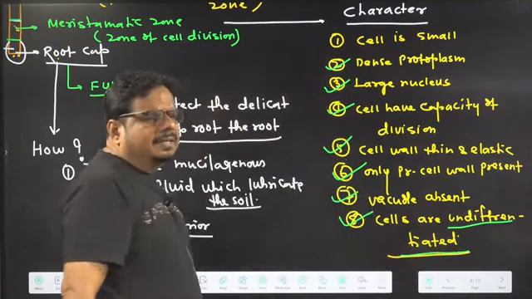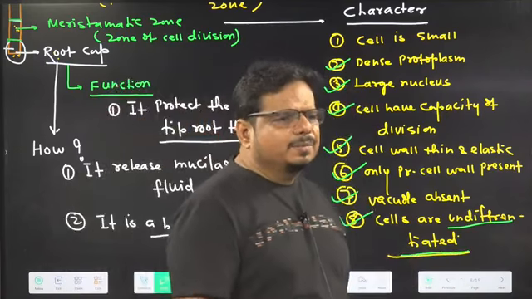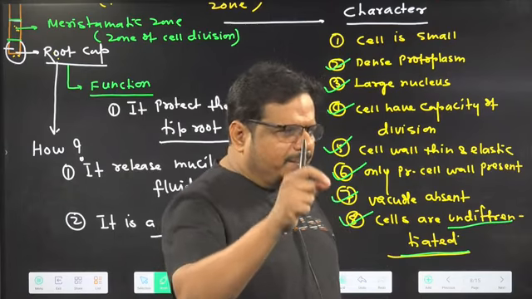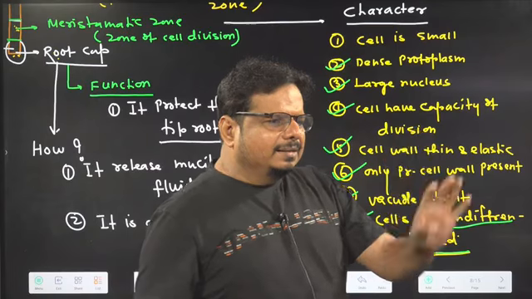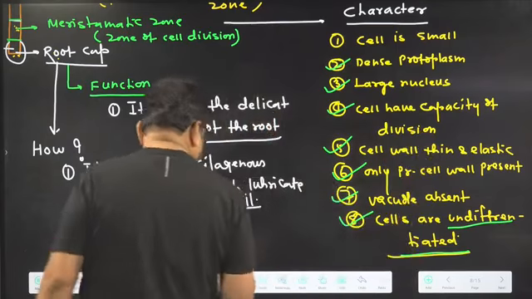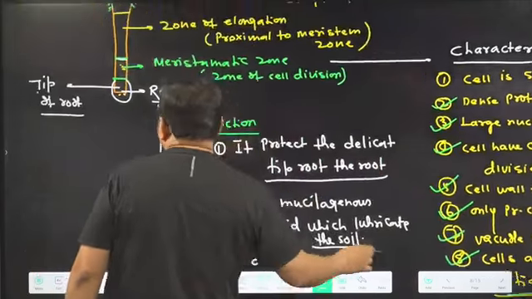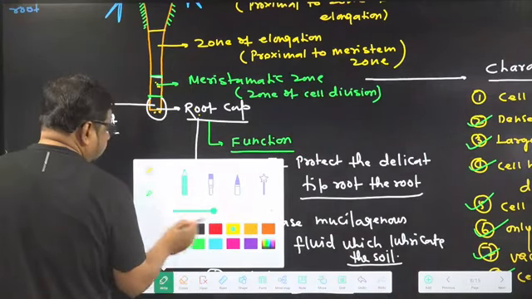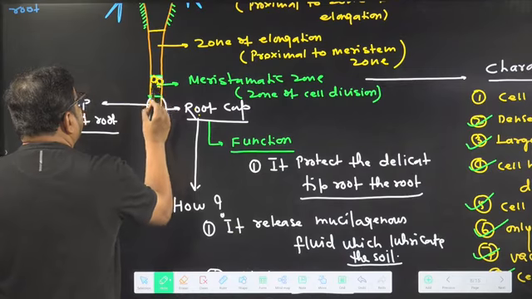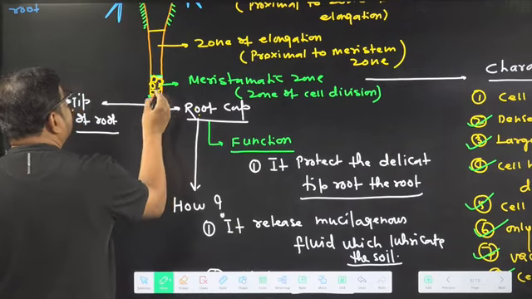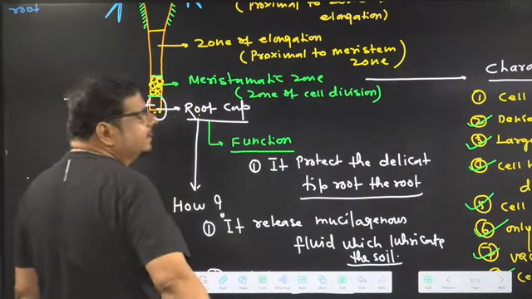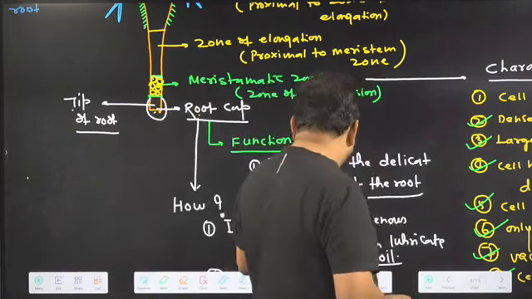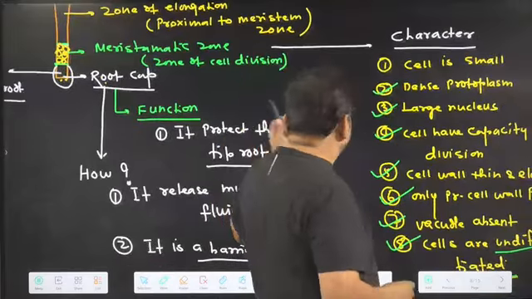Undifferentiated means cells do not have a special structure and a special function. Suppose this is a zone of meristem and I am making many cells here. I cannot say any special structure is present in any particular cell or any function performed by any particular cell. So you got the idea about the zone of meristematic or zone of cell division.